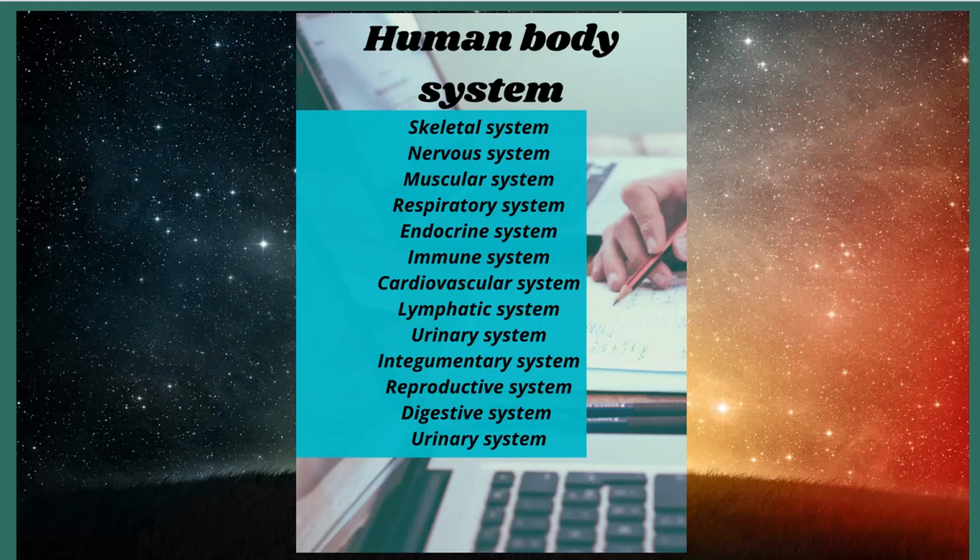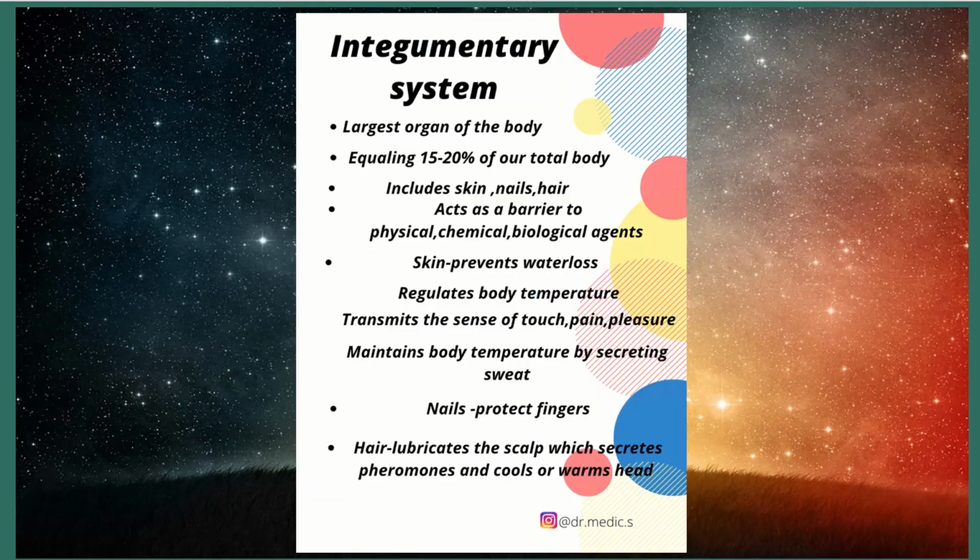The human body has a skeletal system, nervous system, muscular system, respiratory, endocrine, immune, cardiovascular, lymphatic, urinary, integumentary system, reproductive system, digestive system. Integumentary system: this is the largest organ of the body, equalling 15 to 20% of our total body weight. It includes skin, nails, hair, and acts as a barrier to physical, chemical, and biological agents. Skin prevents water loss.